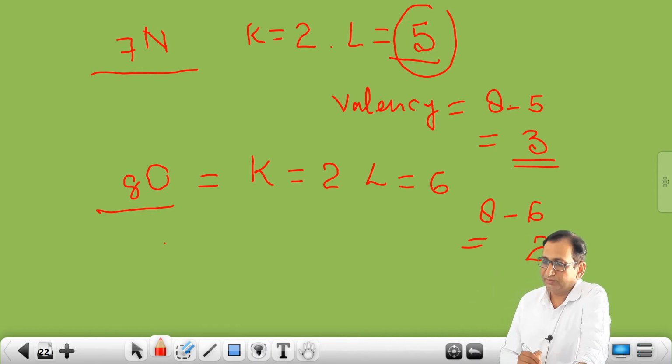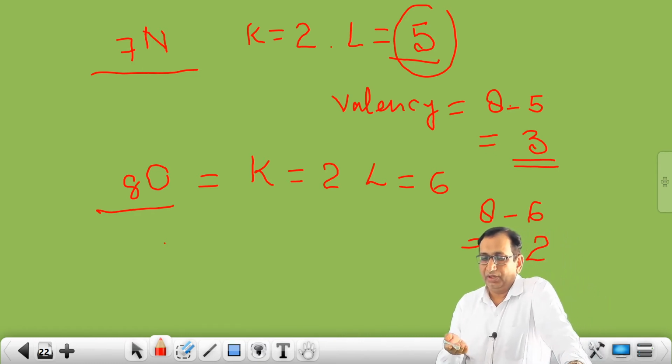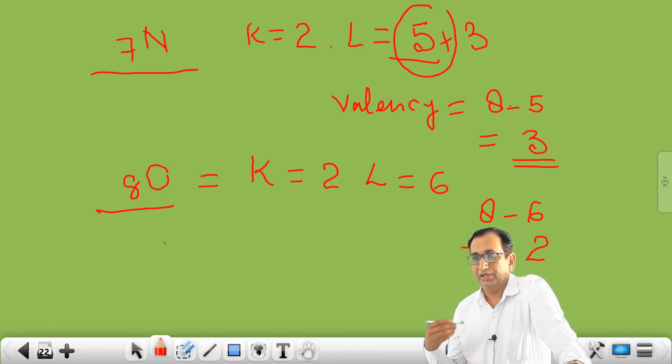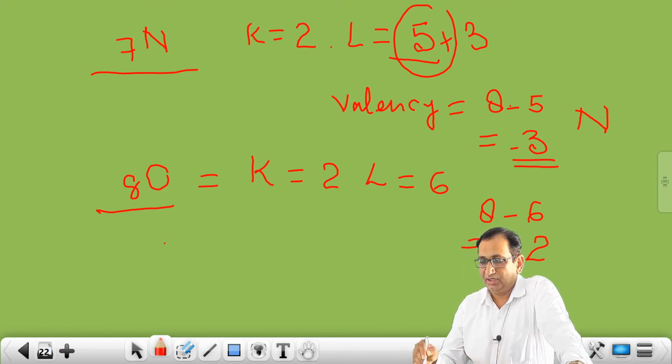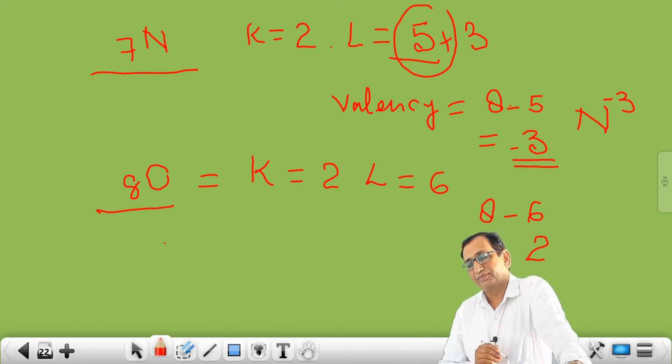Here, students, nitrogen will acquire 3 more electrons. It means here valency is negative, electronegative. So minus 3 we can show with the minus sign, and you can write N, then here minus 3. Okay, students.